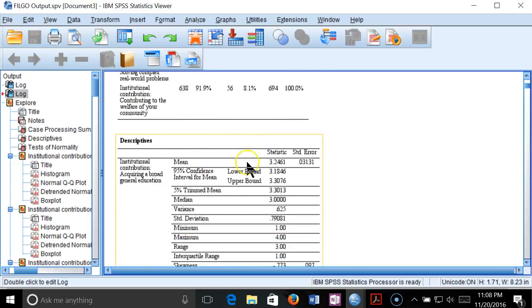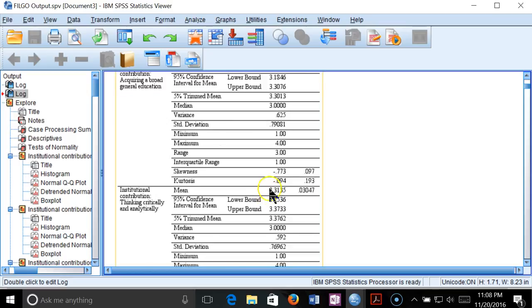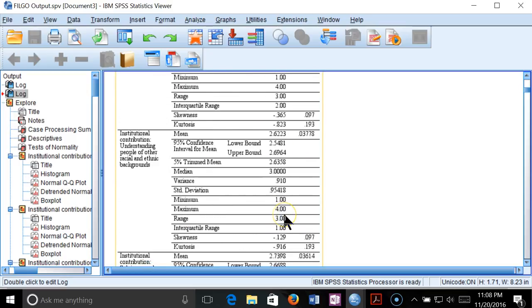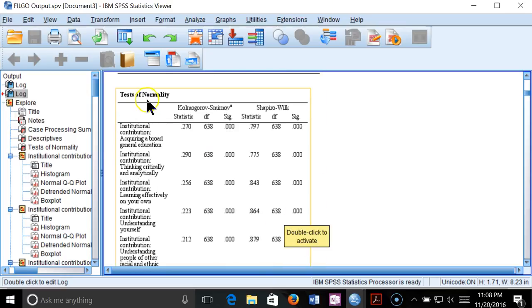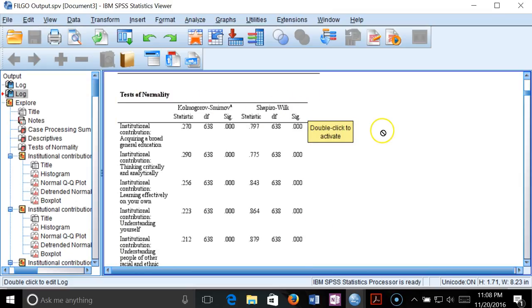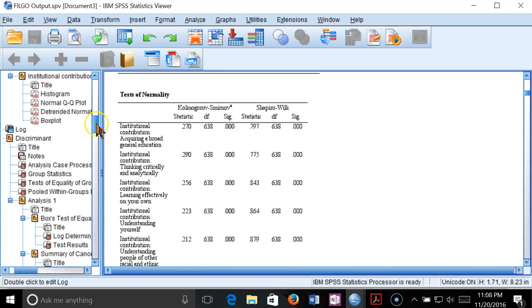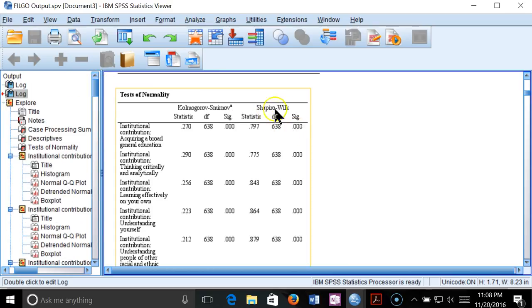Just got our descriptive information here. Going to burn through that pretty quick and go right to my test of normality, since that is important to know if I can do the discriminant test. So Shapiro-Wilk, bam, bam, bam, bam.